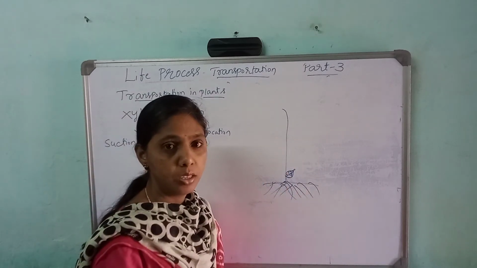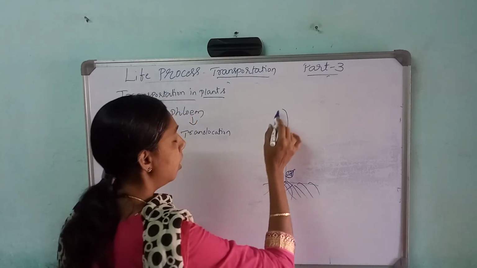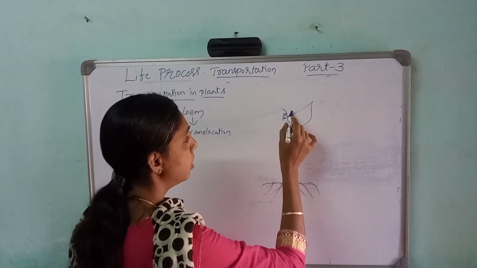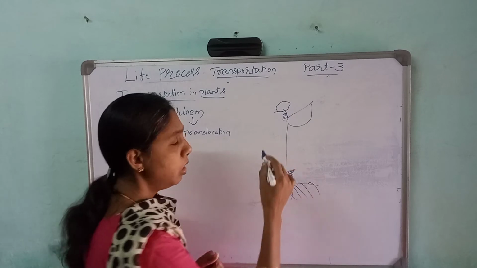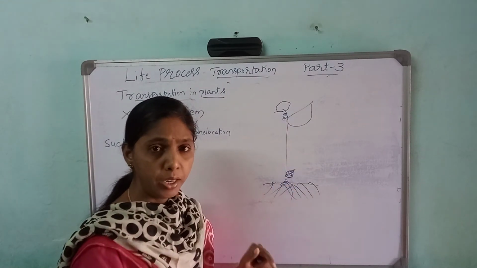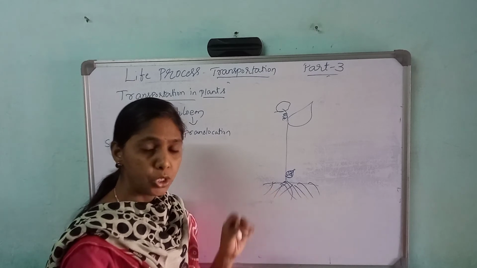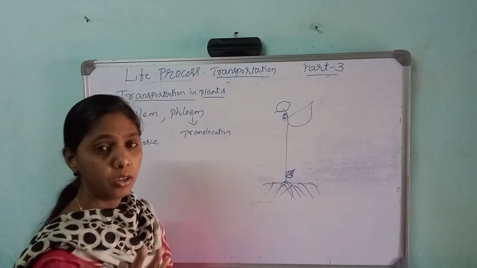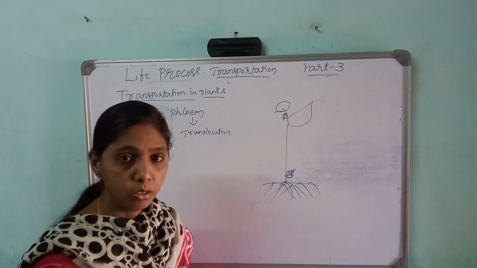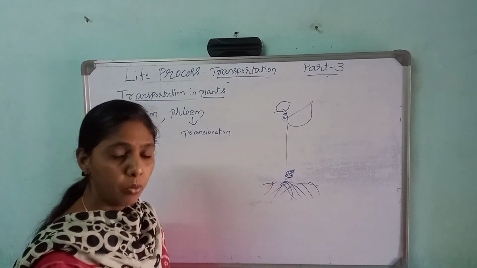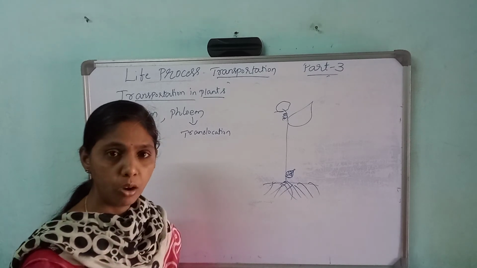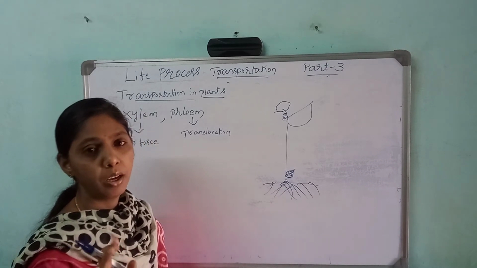you might have seen the trees are very tall. In the upper part of the tree, the leaves are there, buds will be there, flowers will be there, or fruits will be there. So to the upper part of the trees, it is very difficult to push the nutrients or the minerals or water with the help of diffusion. It is not possible. So what happens here? The diffusion will not take place here. It will not work out here. What will happen?